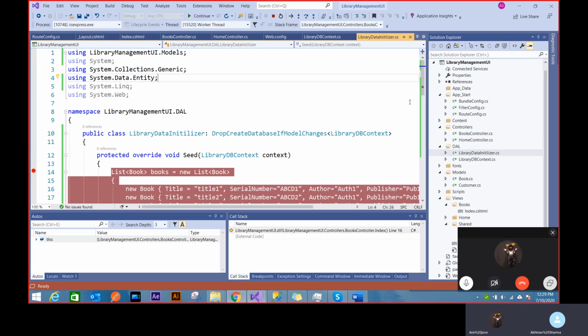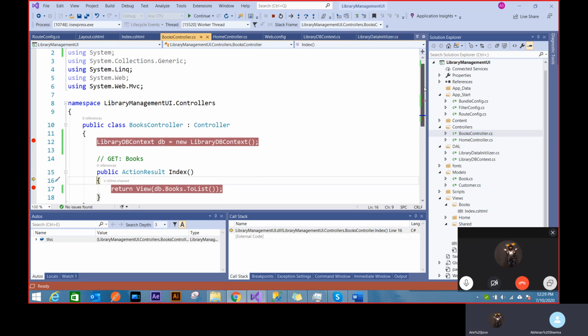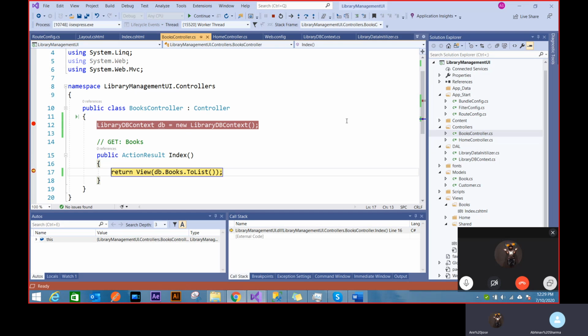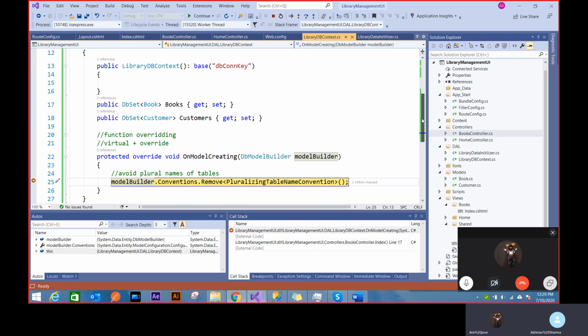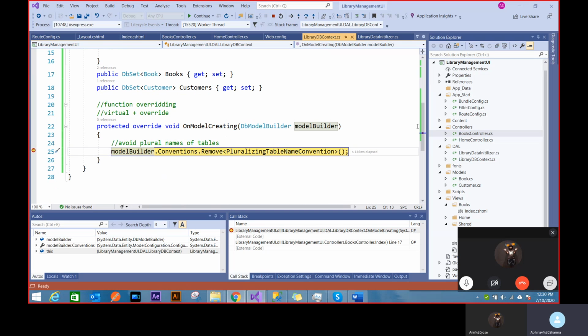As soon as I start accessing it, it will start creating. Oh, the database is not created, the tables are not found, the data is not there. The framework will know everything is missing, so it does that first, and only then gives back the books record. So now let's go to this view, and in order to actually access it, it will now go to model creating. Before doing seed, it has to create those tables first.